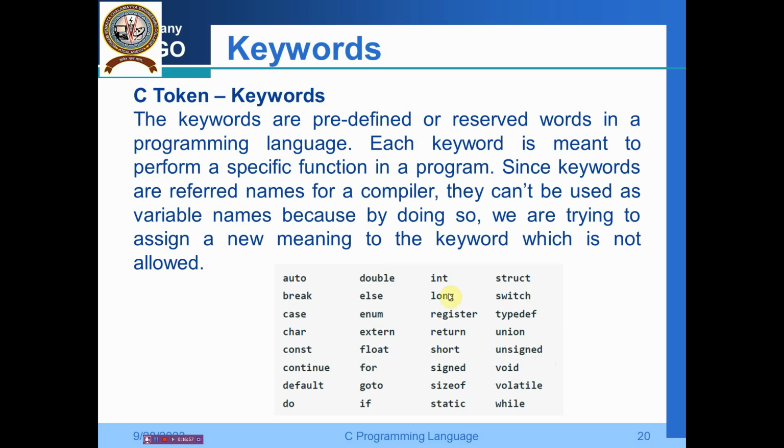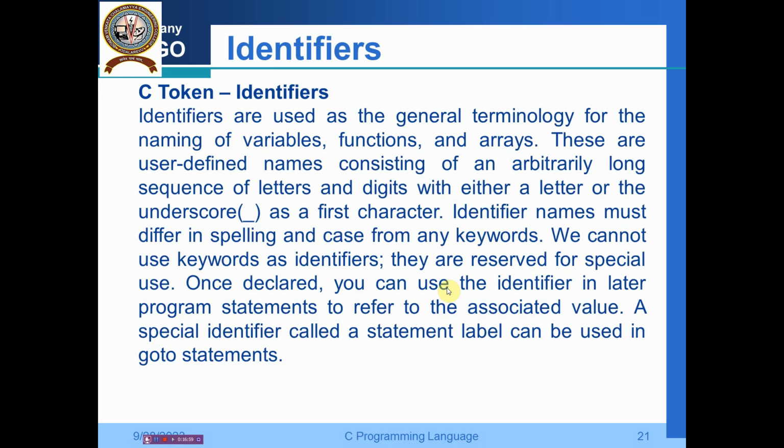Then we go for the other tokens, like the identifiers. Identifiers are used as the general terminology for the naming of variables. Not only variables, but also functions and arrays. These are user defined names consisting of an arbitrarily long sequence of letters and digits, with either a letter or the underscore as the first character.